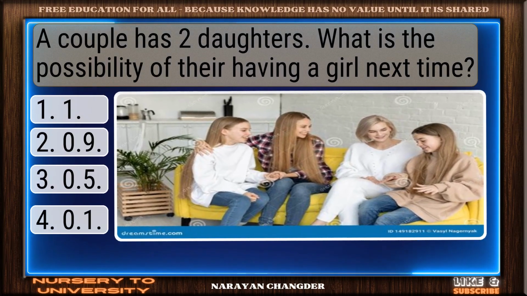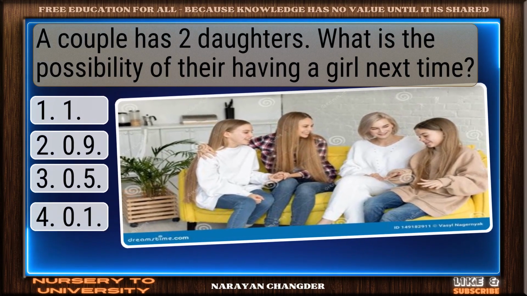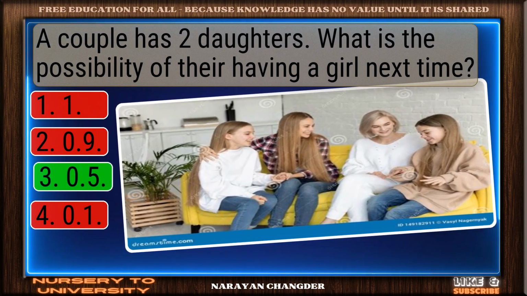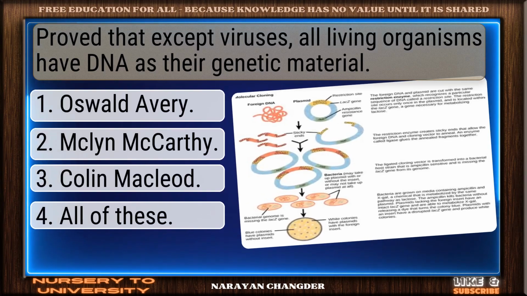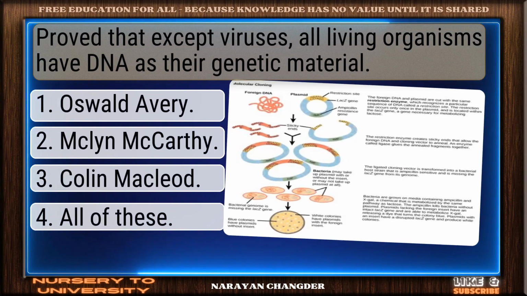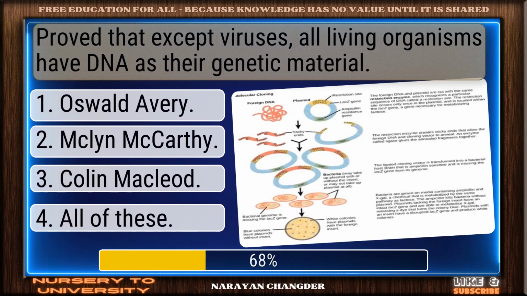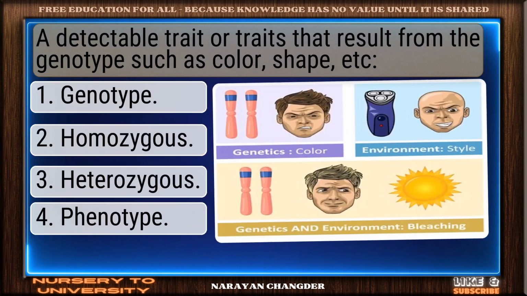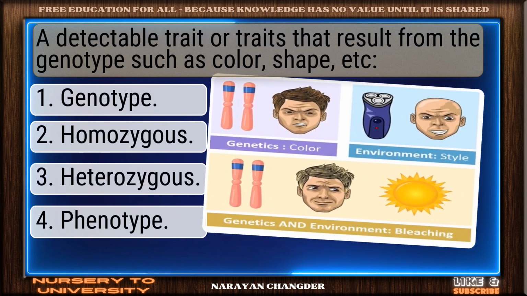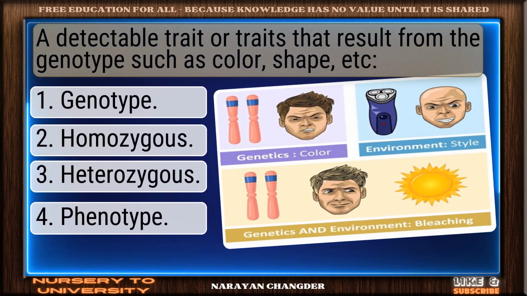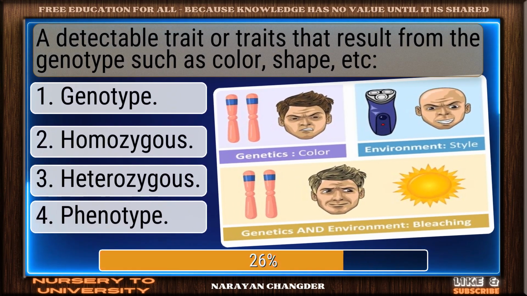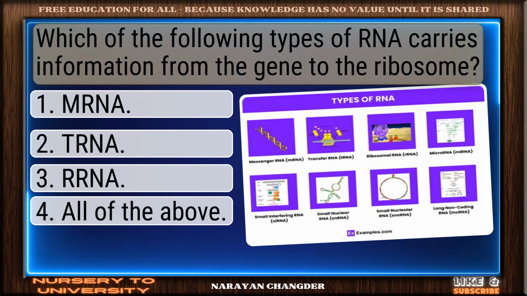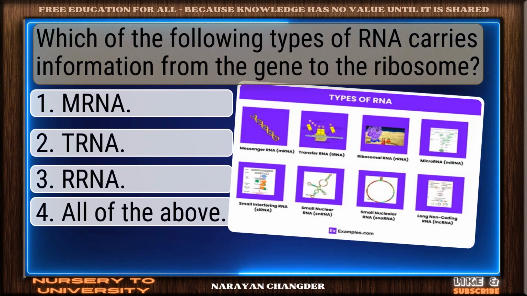A couple has 2 daughters. What is the possibility of their having a girl next time? Smart pick. 0.5 is correct. Proved that except viruses, all living organisms have DNA as their genetic material. Excellent choice. All of these is right. A detectable trait or traits that result from the genotype, such as color, shape, etc. Sharp thinking. Phenotype is right. Which of the following types of RNA carries information from the gene to the ribosome?